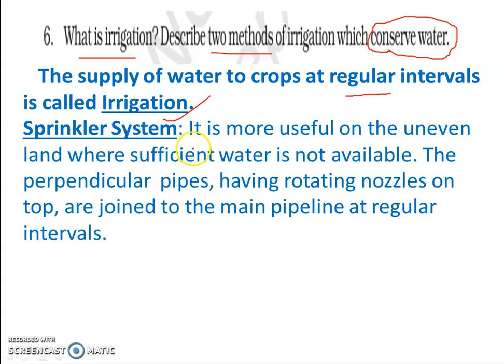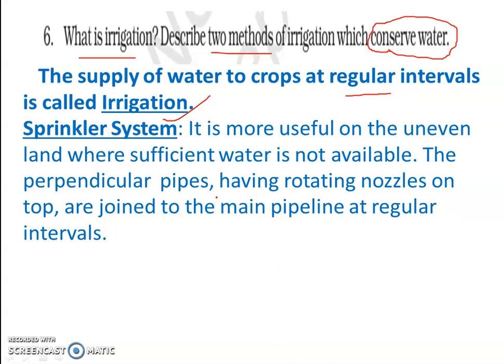Now, the first method is the sprinkler method. Sprinkler methods are used for uneven lands, right? The perpendicular pipes are connected with the main pipe and have rotating nozzles at the top of the pipe. When water comes through it, the nozzle rotates and sprays the water, watering the uneven lands.